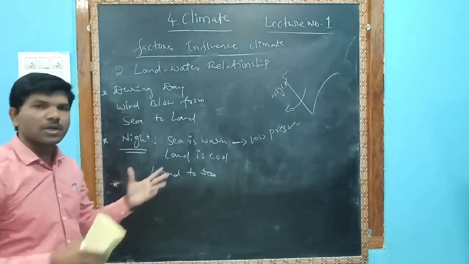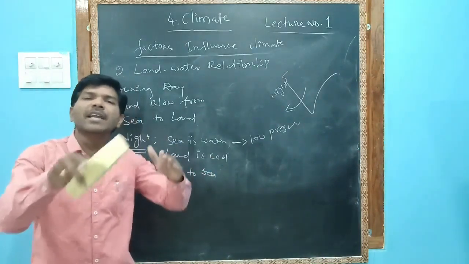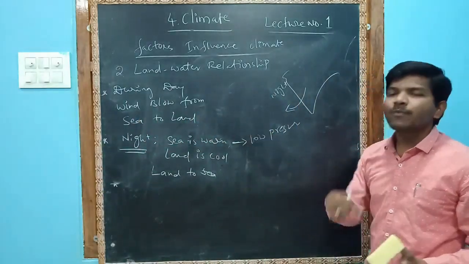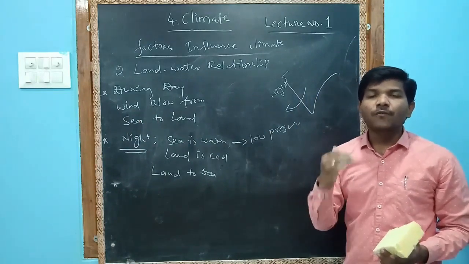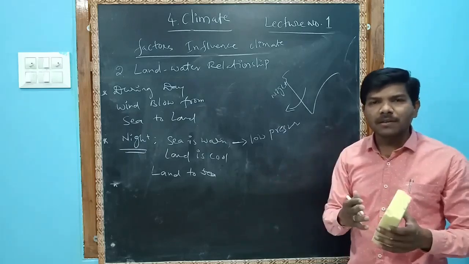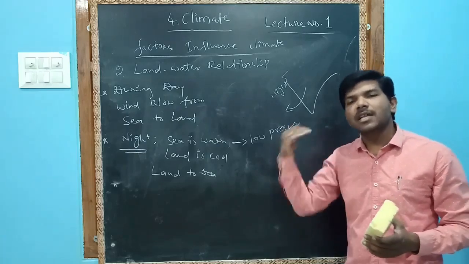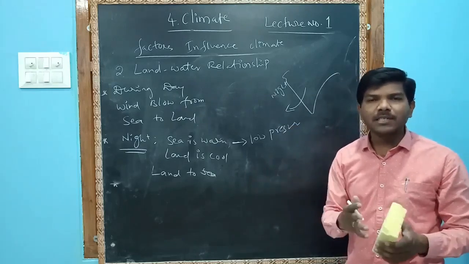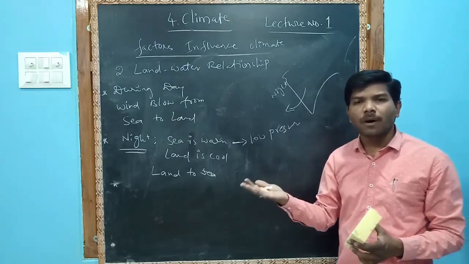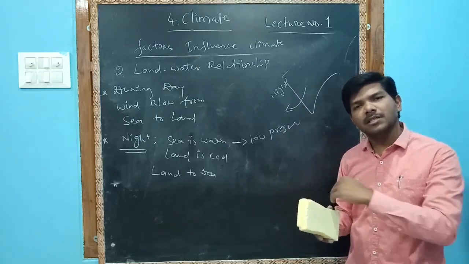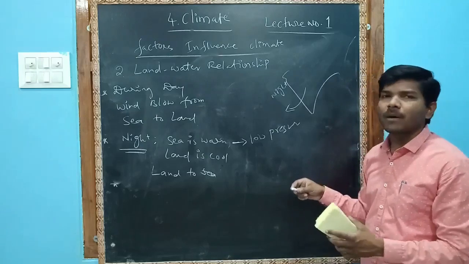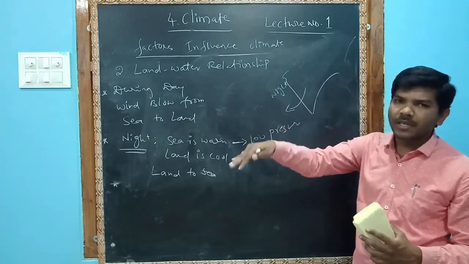Due to this, there will be a little variation in the temperature. You understand what is low pressure and what is high pressure. Wherever there is high temperature, low pressure will form, and where there is cool temperature, high pressure will form. So very clearly we understand that wind blows from the high pressure area to the low pressure area.